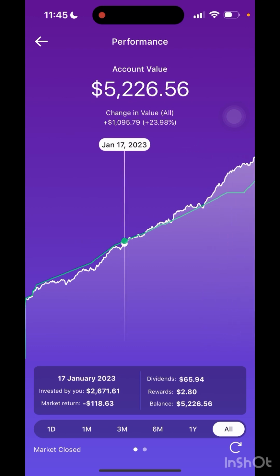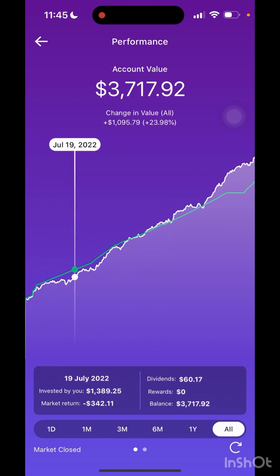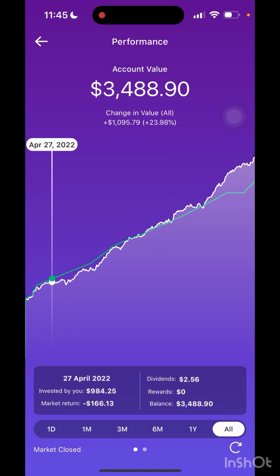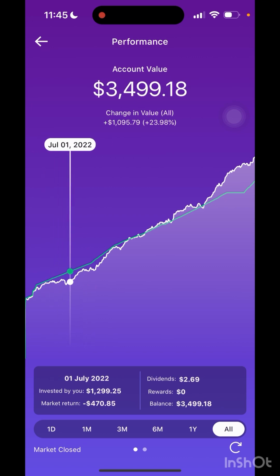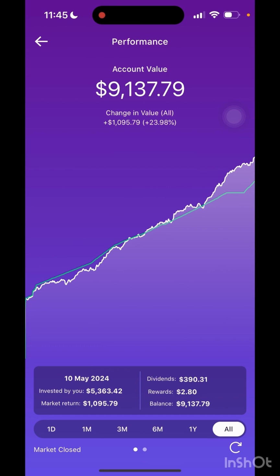That's one way of looking at it, that I was losing money. But I'm in this for the long term. I see this, market return down $400, $100, all of that. But I just see that as these were on discount back then. I bought them cheap and now they're going to be worth more. I've only been investing with Raiz since June 6, 2021, so almost 3 years now. I'm in this for the next 40, 50 years. This isn't just a quick flip. I could jump out right now and take a grand profit. I could have an extra 9K in my bank. But no, I'm here for the long term.